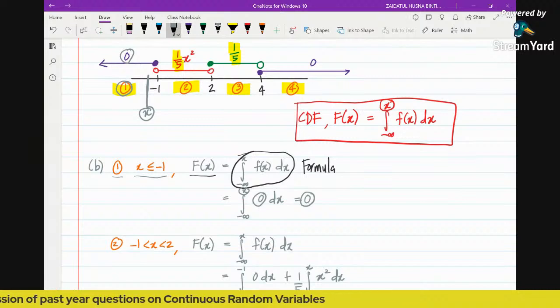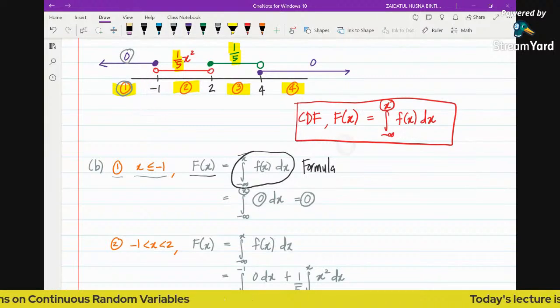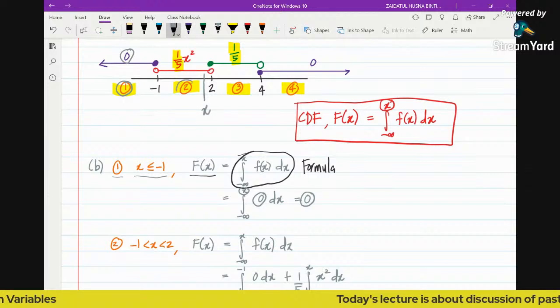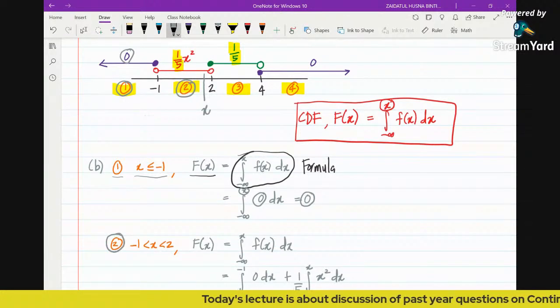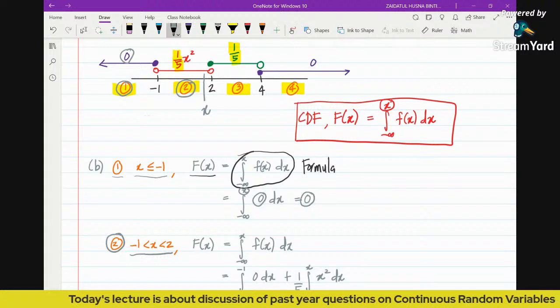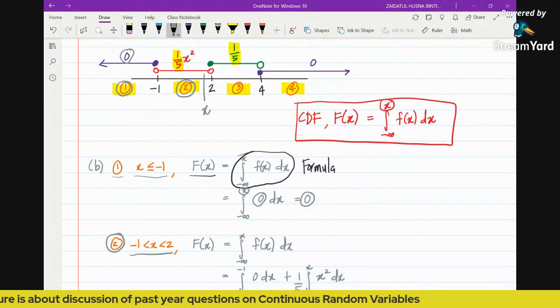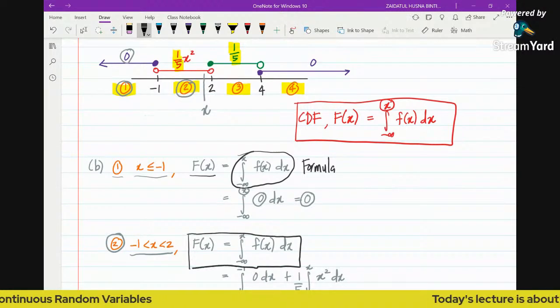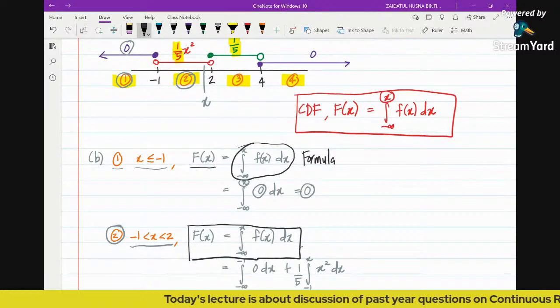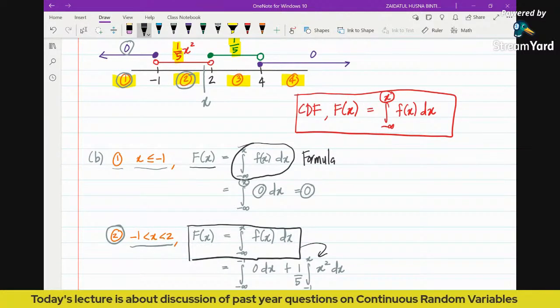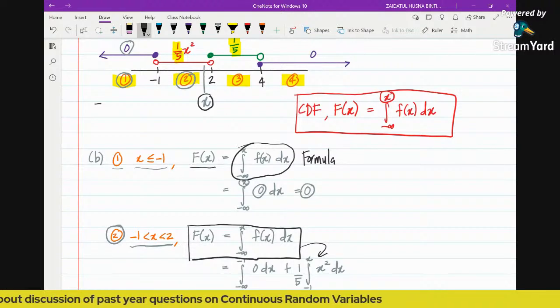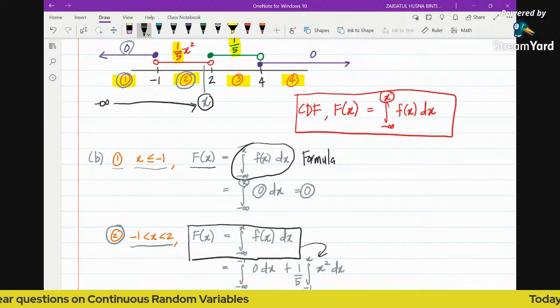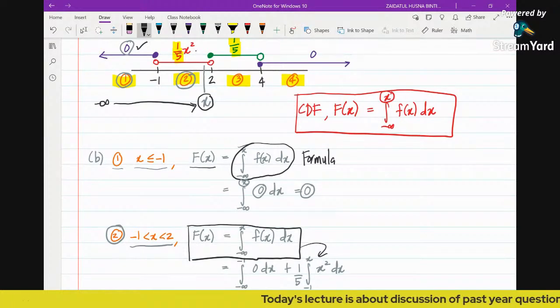Then for the second region, we're going to put the x here in the second region. Here I write down the respective interval, and this is the formula as well. I write down the formula here for the purpose of teaching and learning. But if you don't want to write down this formula in the exam, it's not a big deal, as long as you provide the integrals. When we put the x here, you will notice that from negative infinity to reach our x, it's going to cross 2 different functions. This is the first function and this is the second function.